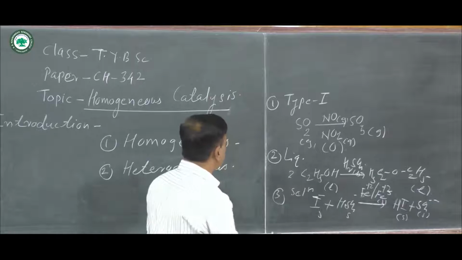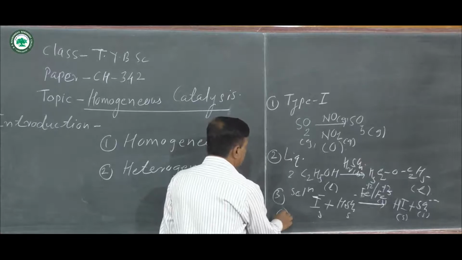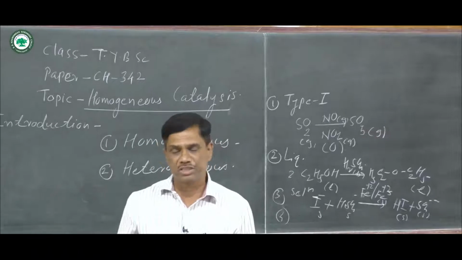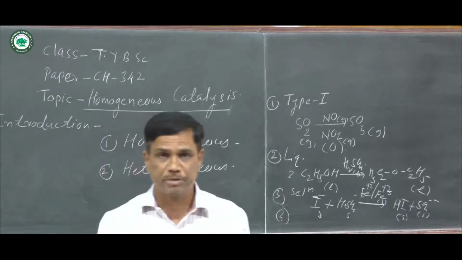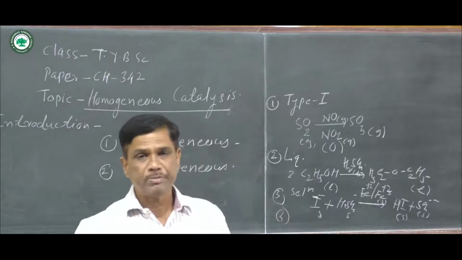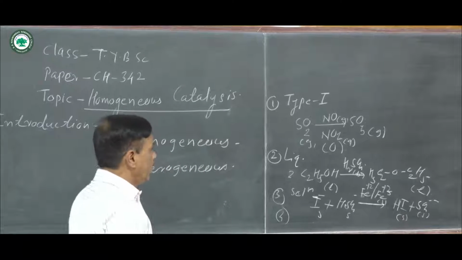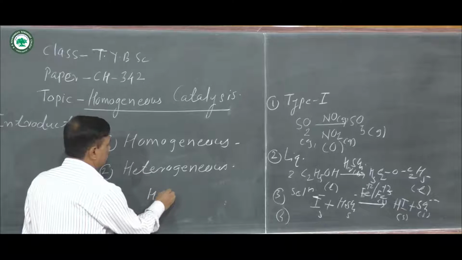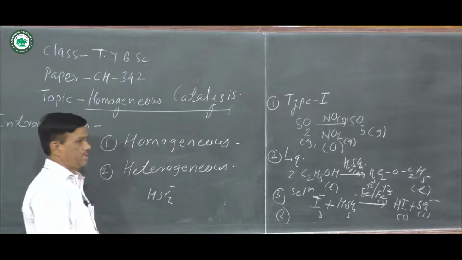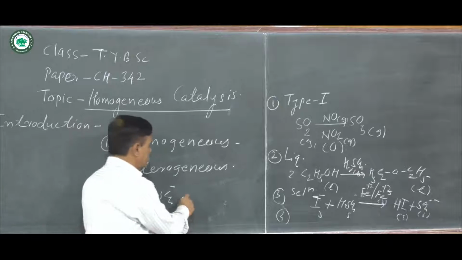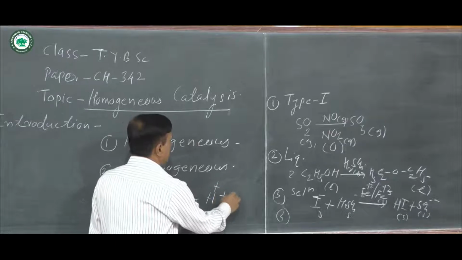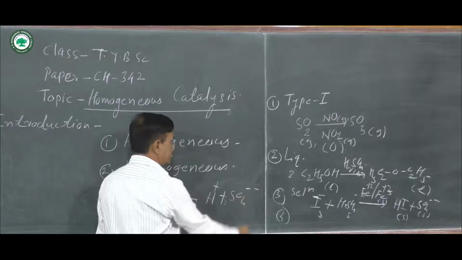Then in the fourth type, the Lowry and Bronsted concept is used for the conversion of acids, meaning every acid has a conjugate base and every base has a conjugate acid. On that basis, suppose there is HSO4 single minus and it is converted into H plus and SO4 double minus.